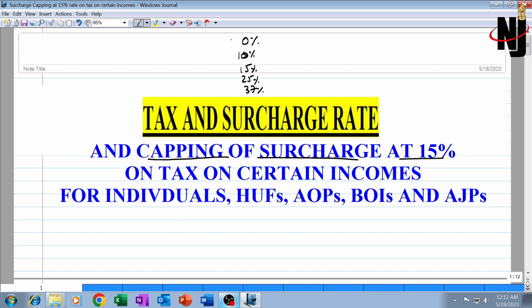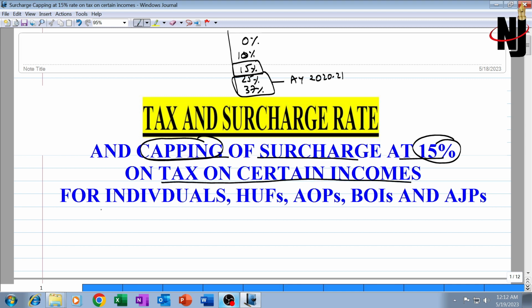Now out of these 5 different rates of surcharge, these higher rates, 25 and 37%, which were introduced with effect from AY 2021 by Srimati Nirmala Sitharamanji, will not apply and the surcharge rate will be restricted to 15%. That is called capping of surcharge at 15% rate on tax on certain incomes for individuals, HUF, AOP, BOI and AJP.